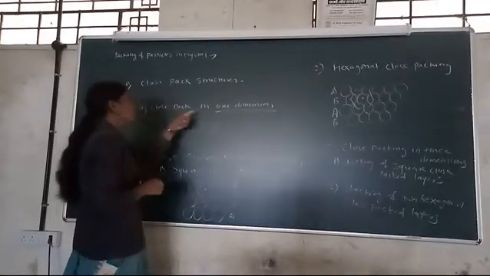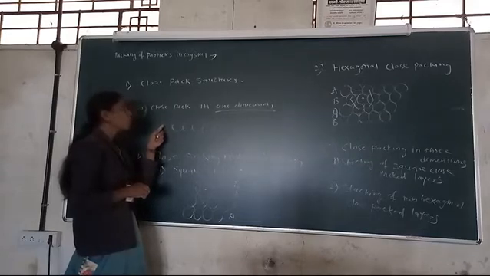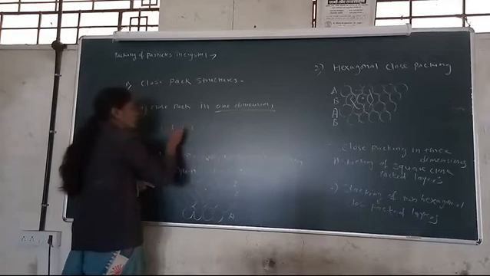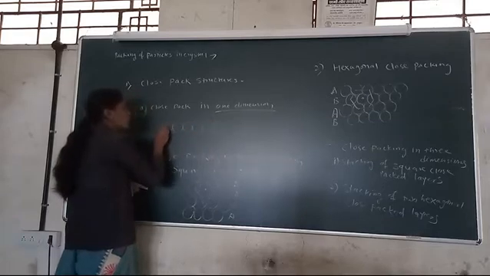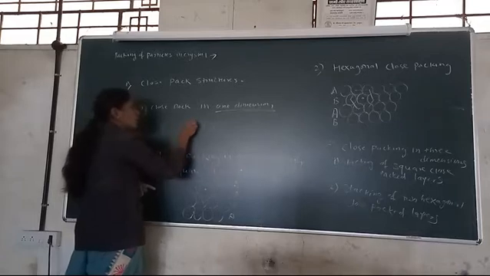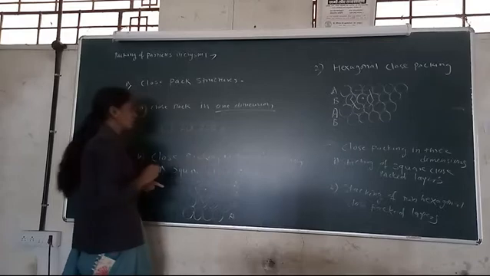Here the constituent particles are arranged or packed in a linear line, means one sphere is neighbor with another sphere, continuing in one dimension.